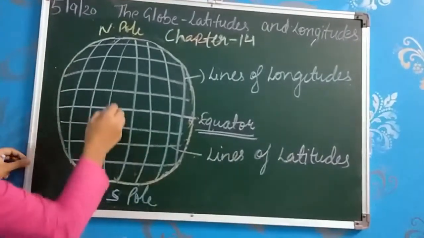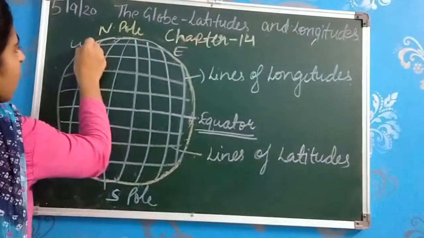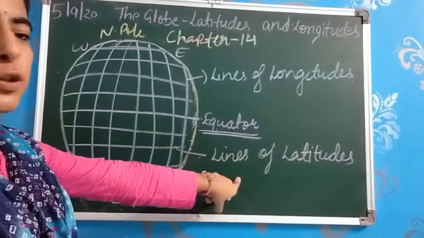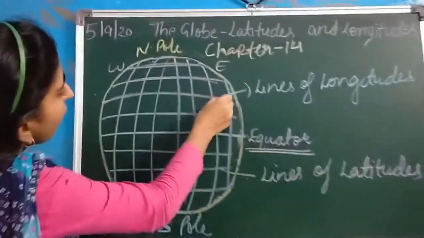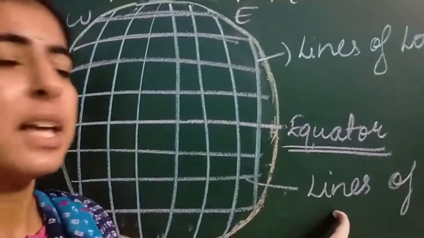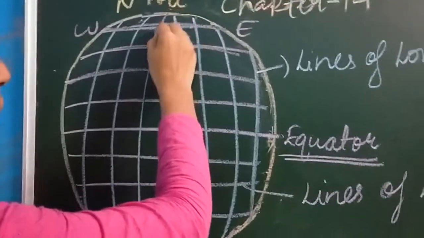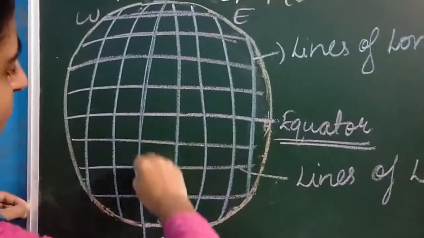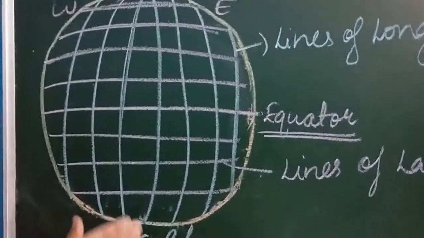Now, the horizontal lines which pass in the direction west to east are termed lines of latitudes. Here, all the horizontal purple lines are termed lines of latitudes, whereas the vertical lines which pass from north to south are termed lines of longitudes. Here all the blue lines are referred to as lines of longitudes.